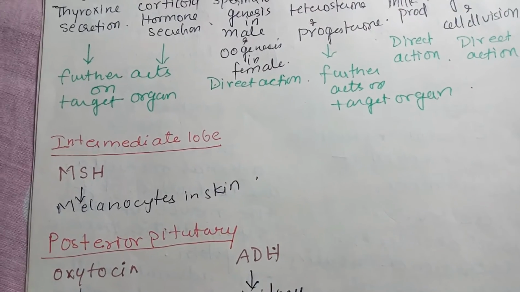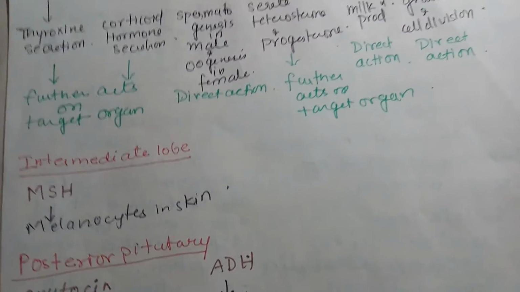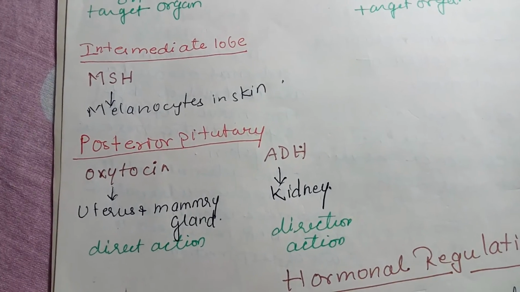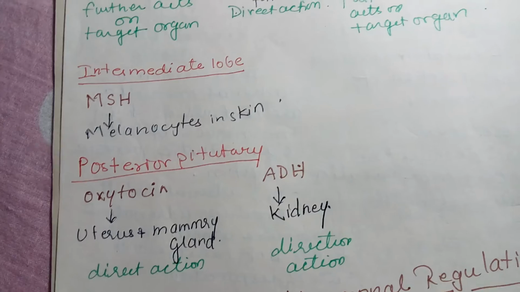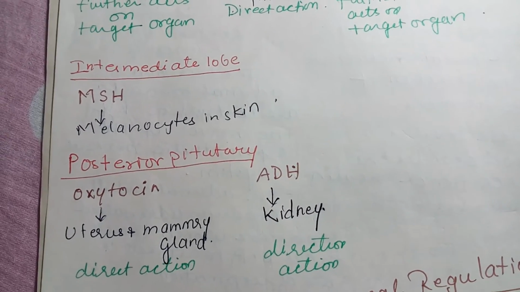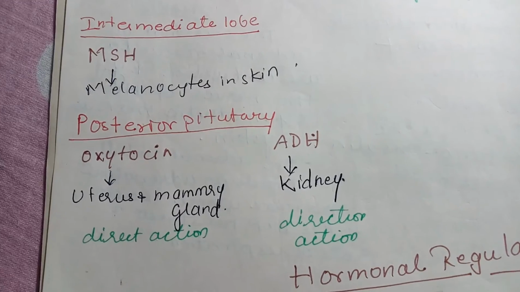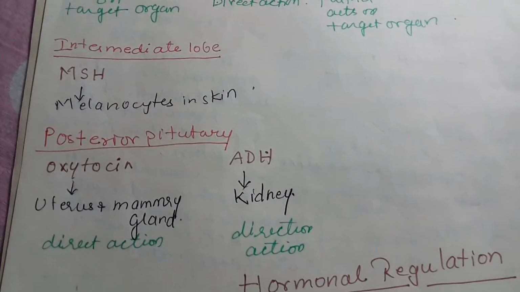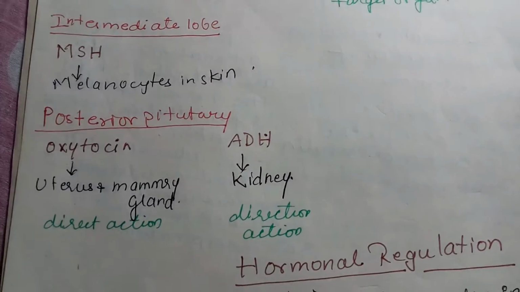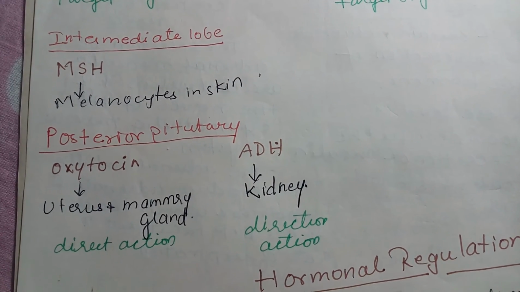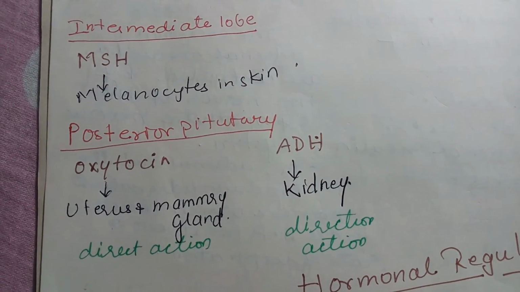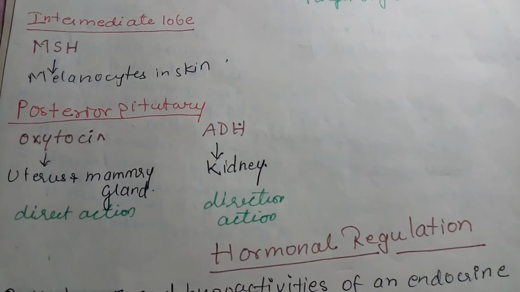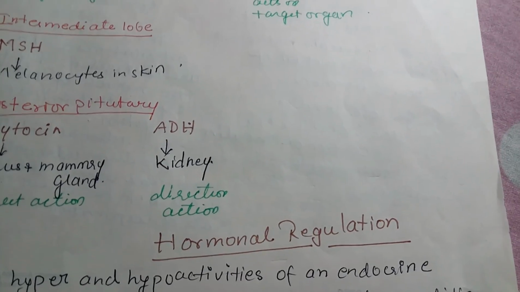Similarly, intermediate lobe, MSH, acts on melanocytes in skin, direct action. The posterior pituitary secretes two hormones, that is oxytocin and vasopressin, which is also known as ADH, that is antidiuretic hormone. We have already discussed in the excretory system the function of ADH directly on the kidney, where it maintains osmoregulation. Okay, so they have direct action. Oxytocin directly acts on the uterus and mammary gland during childbirth. Okay, so we'll continue with hormonal regulation in next part 2.